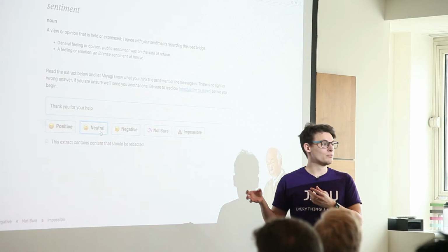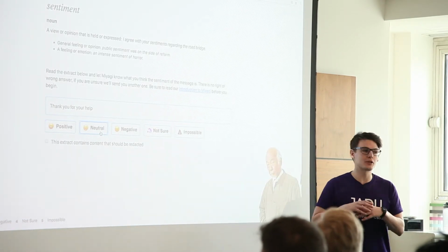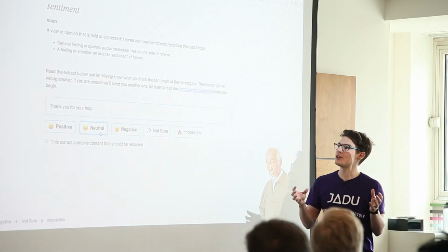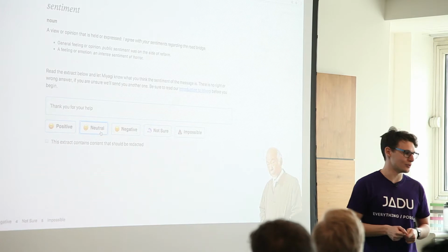This is how we're approaching machine learning at Jadu. These are the building blocks and how we create these huge contextually rich data sets which we can feed into machines to release them out into the wild.